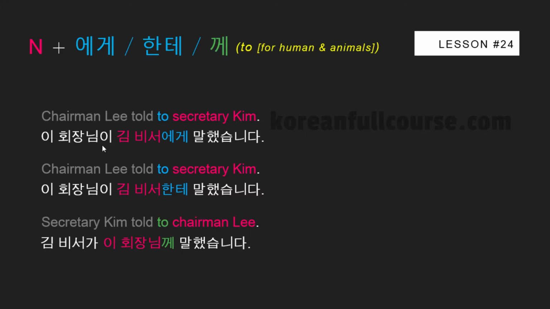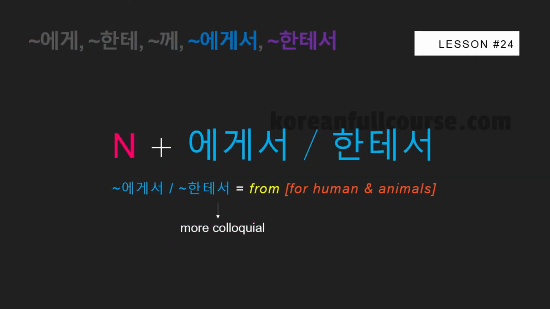Okay, 이 회장님이 김 비서에게 말했습니다. 이 회장님이 김 비서한테 말했습니다. And 김 비서가 이 회장님께 말했습니다. I hope you clearly understand now how you can use these 3 prepositions. Let's learn 2 other prepositions that are opposite to what we have learned just before. They are 에게서 and 한테서, which mean from. The only difference between these 2 prepositions is that 한테서 is more colloquial.